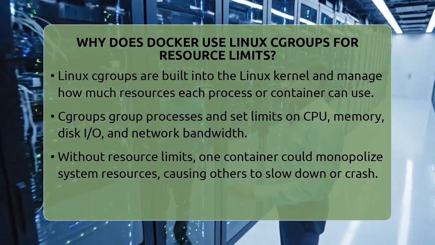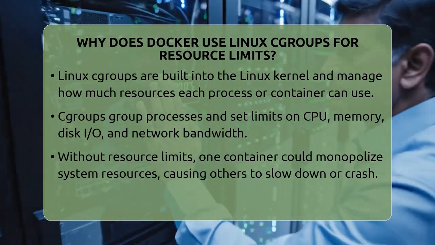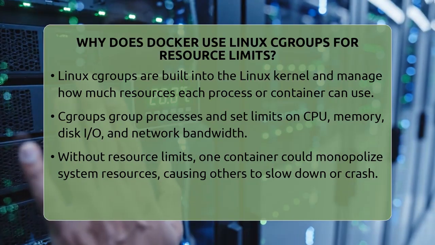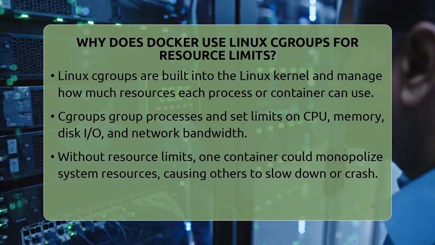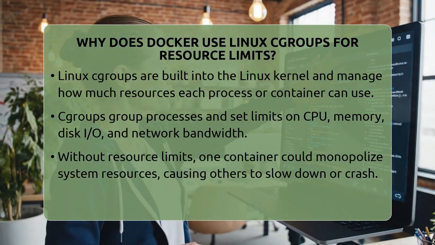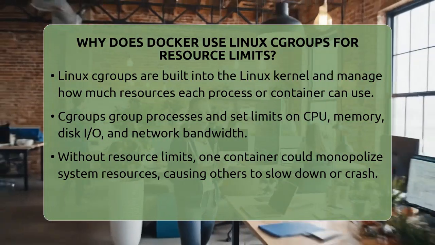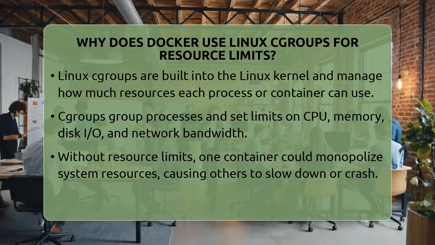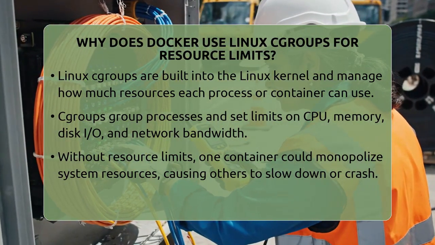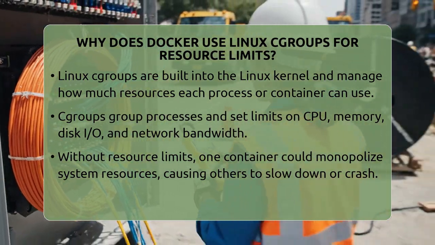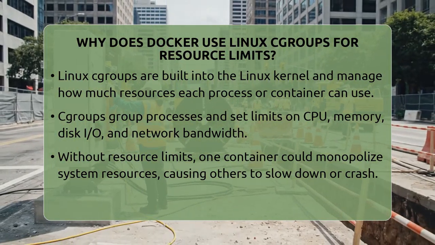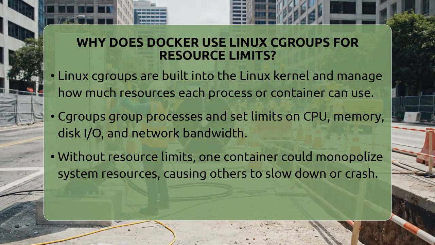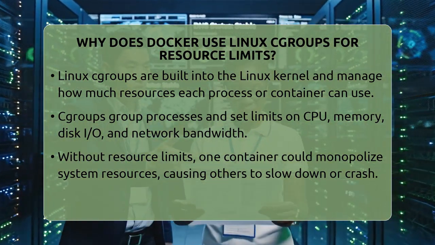Why does Docker use Linux cgroups for resource limits? Imagine running a busy kitchen where each chef needs their own space to work without interfering with others. In the world of containers, Linux control groups, or cgroups, act like those kitchen stations, helping manage how much each container can use of the host system's resources. Docker uses these cgroups to keep everything running smoothly.